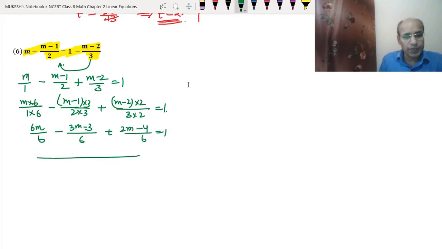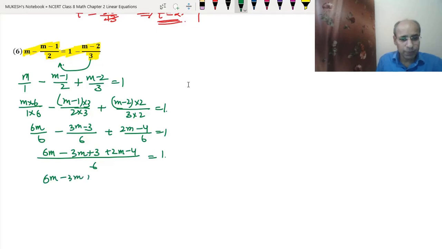So we will write the common LCM 6. It will be 6m minus, because of this minus sign it will become positive. So minus 3m plus 3 plus 2m minus 4 equals to 1. So we have 6m minus 3m plus 2m on one side, plus 3 and minus 4 we have written on the same side.